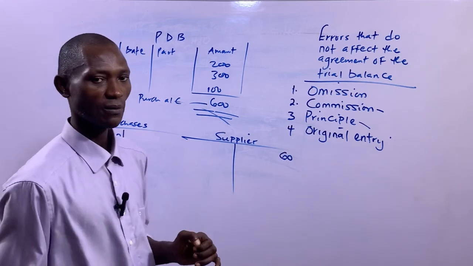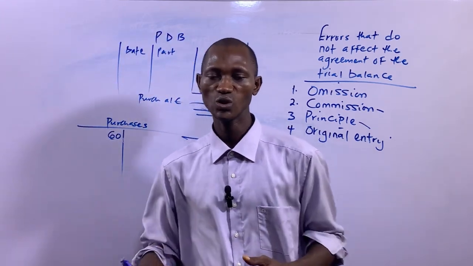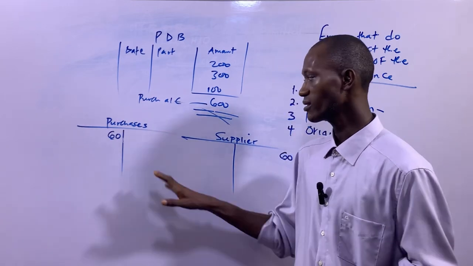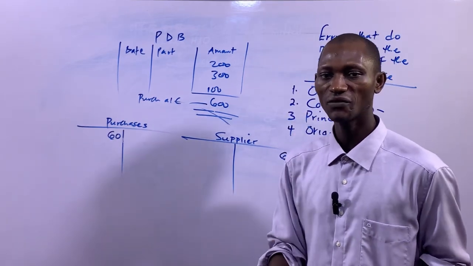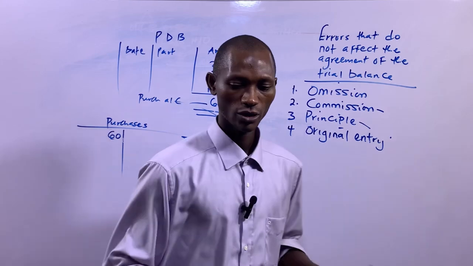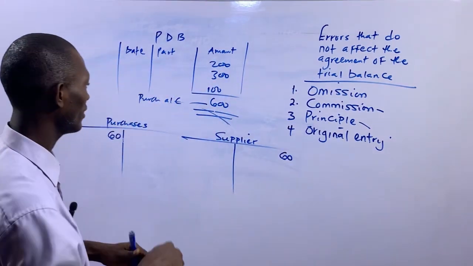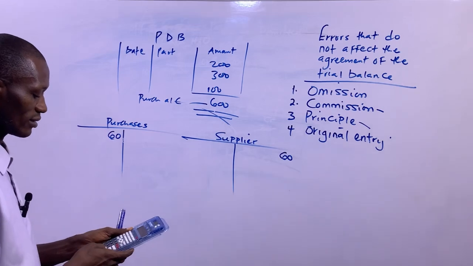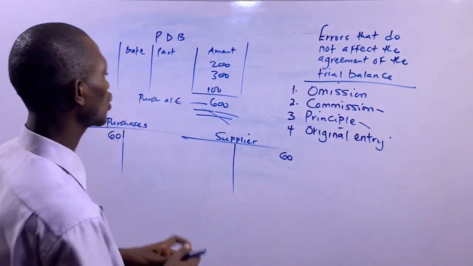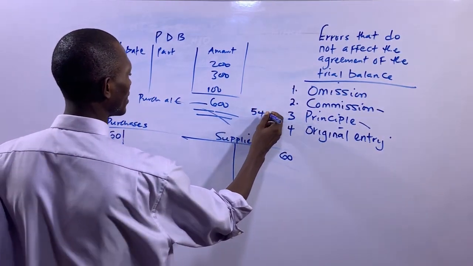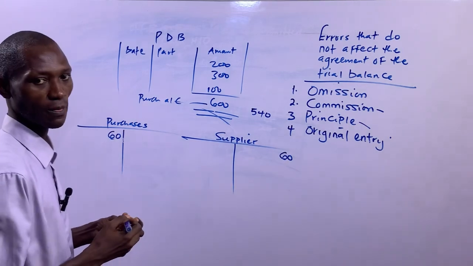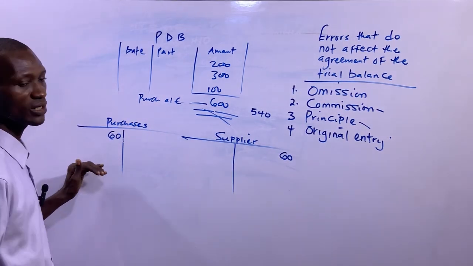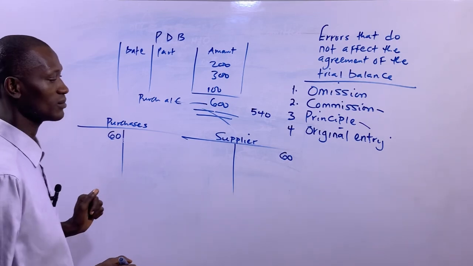Like I said, error of original entry will lead to overcast or undercast. So in this case, you have undercast the figure by, let's get that together, 600 minus 60, which gives you 540. So the two accounts have been undercast by 540. You have reduced the supplier's account by 540, and you've also reduced your purchases account by 540.